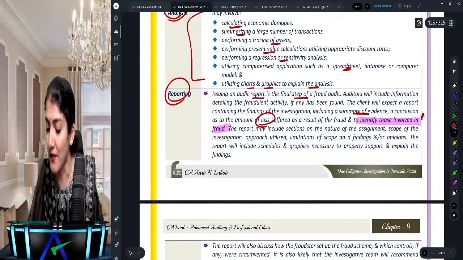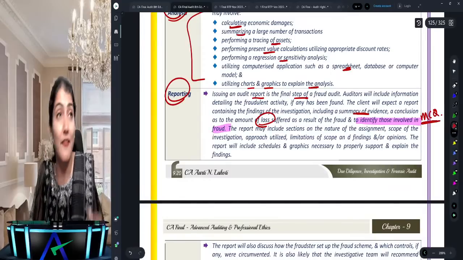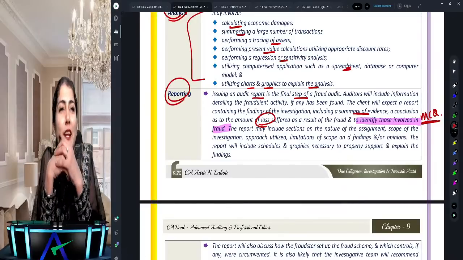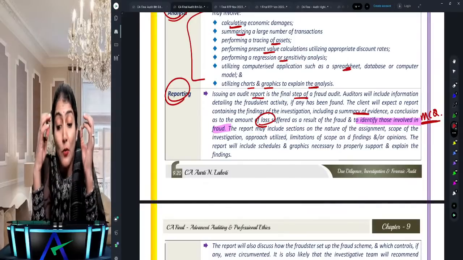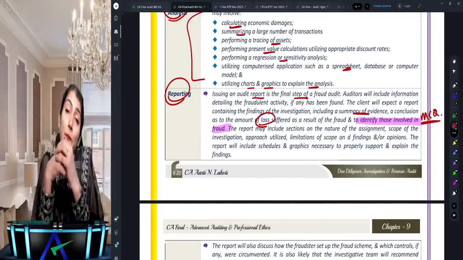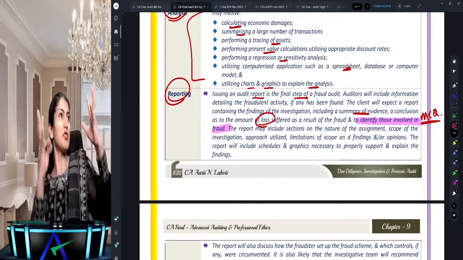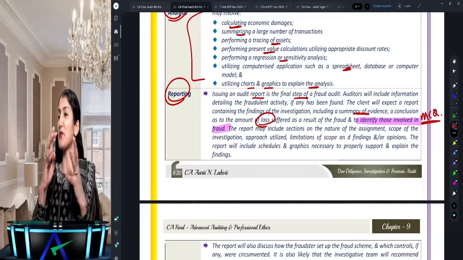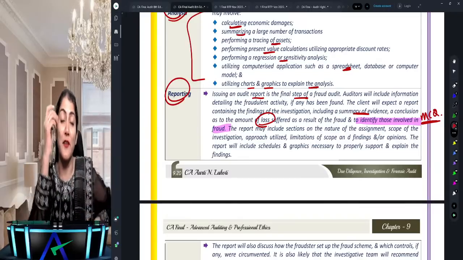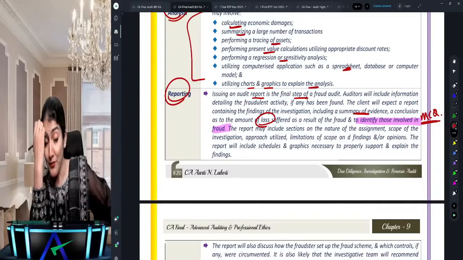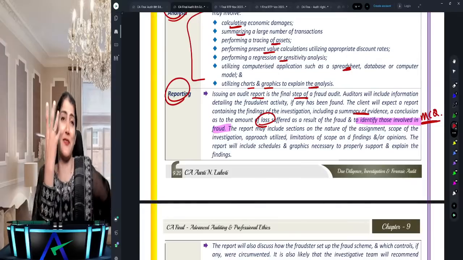They made an MCQ on this one. Whatever I have highlighted in pink over here, they made an MCQ on that one: to identify those who are involved in the fraud. Okay, the forensic auditor has finished his forensic audit and now he wants to mention the names of the fraudsters in his report. You say, I don't know the name of the fraudster. Can it be given in the report?